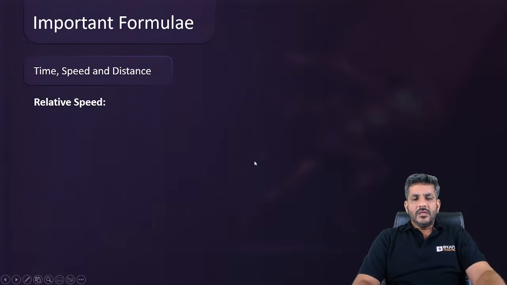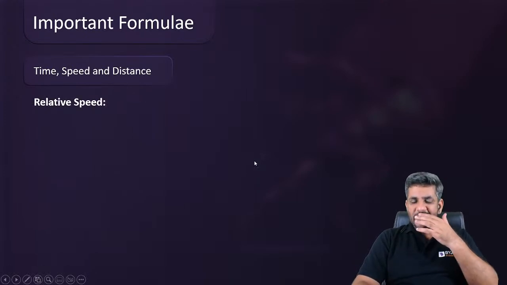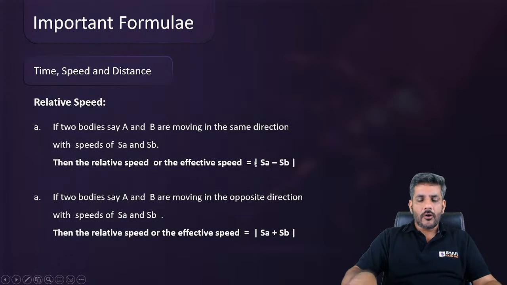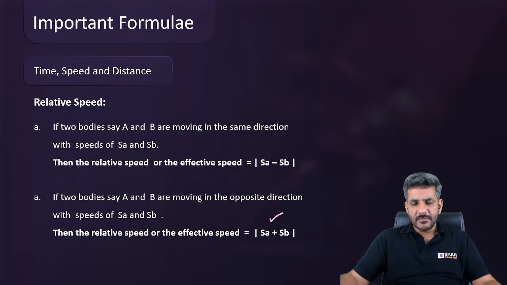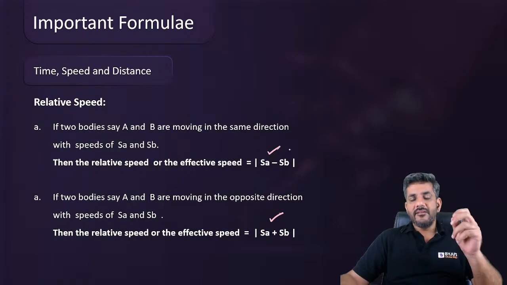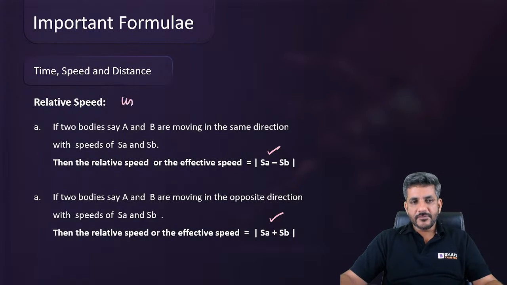Okay. Now, relative speed. What is relative speed? We all know if the objects are moving in the opposite direction, the relative speed is the sum of their speeds. If they are running in the same direction, the relative speed is the difference of their speeds. Relative speed will be used whenever we have to find the distance between two people or two objects.